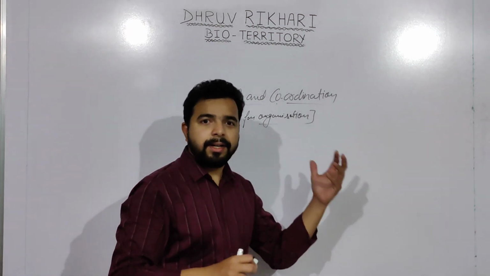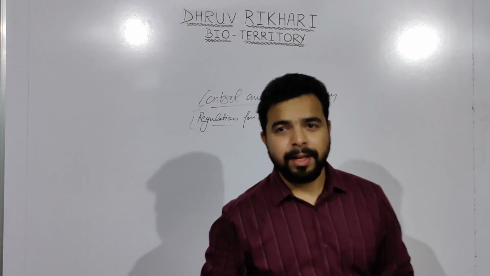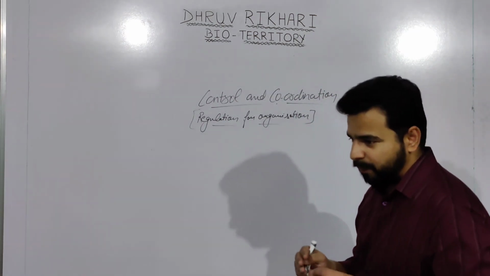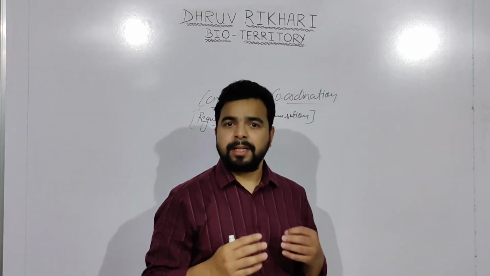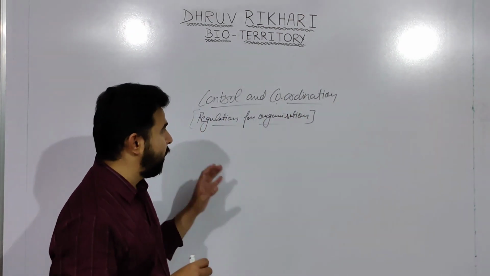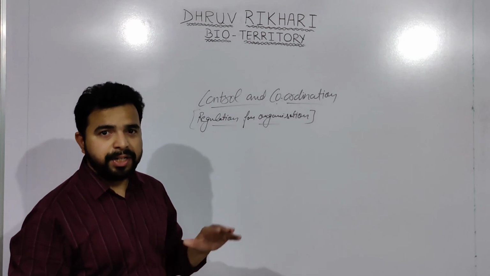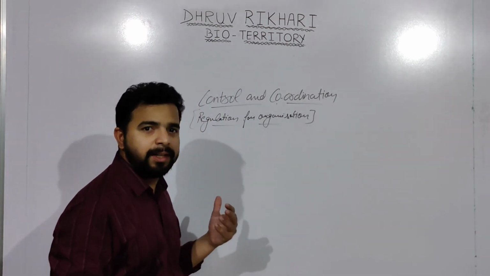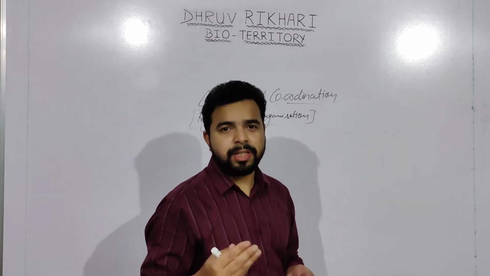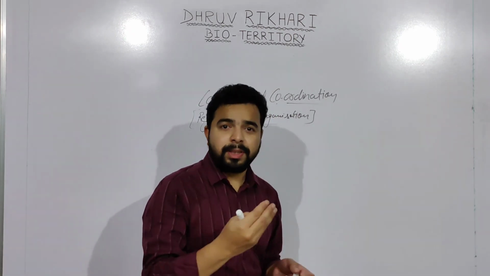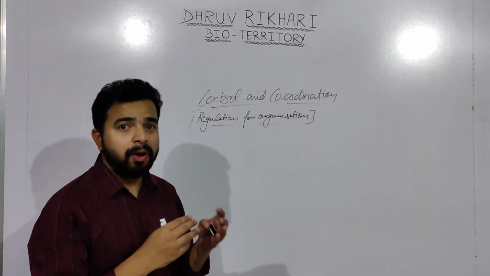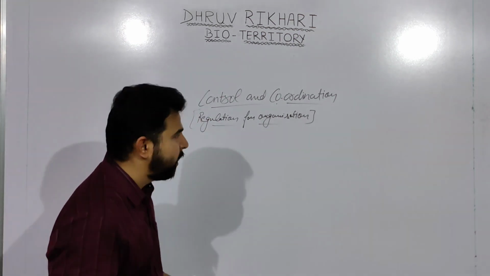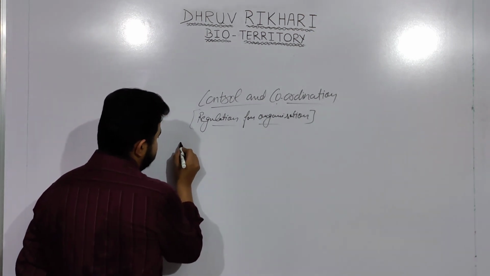It has to be in an organized form. Regulation for organization. Now, in this part, we will discuss humans. Control and coordination is the system which helps in the regulation of physiological function, so that our body functions and responds in an organized way.